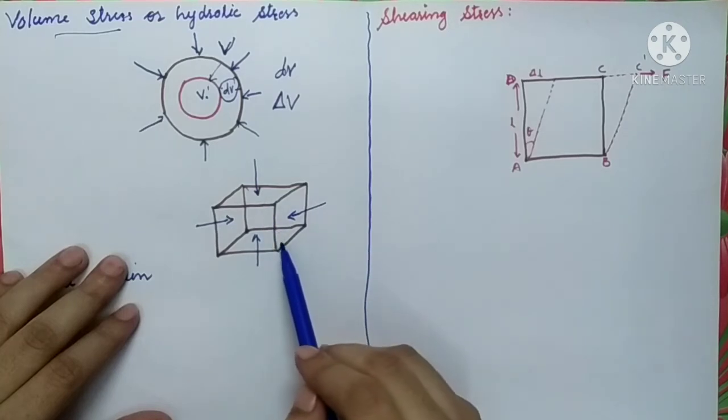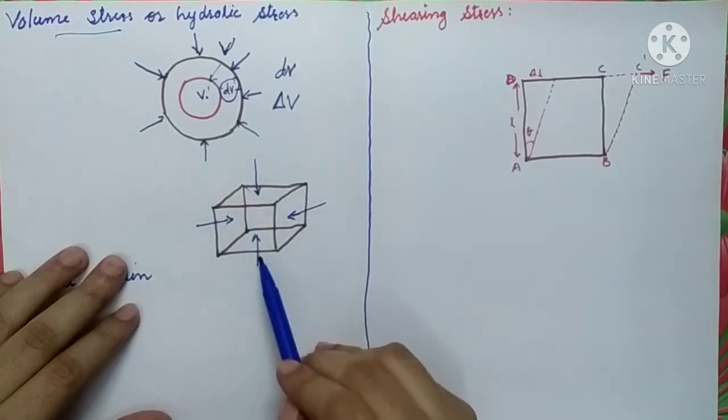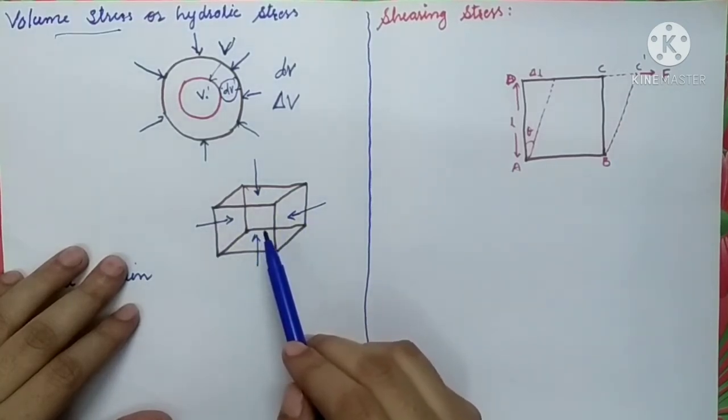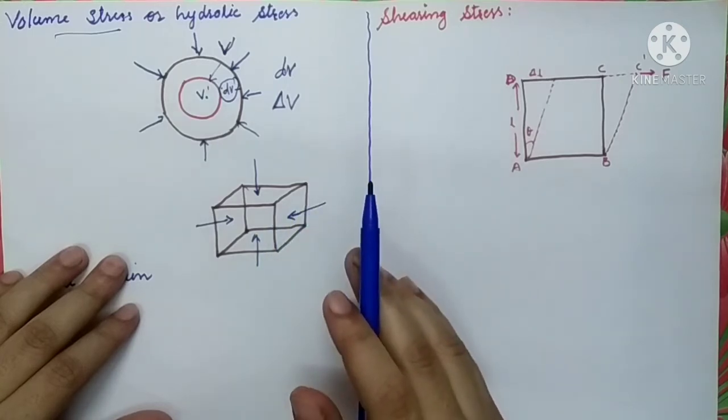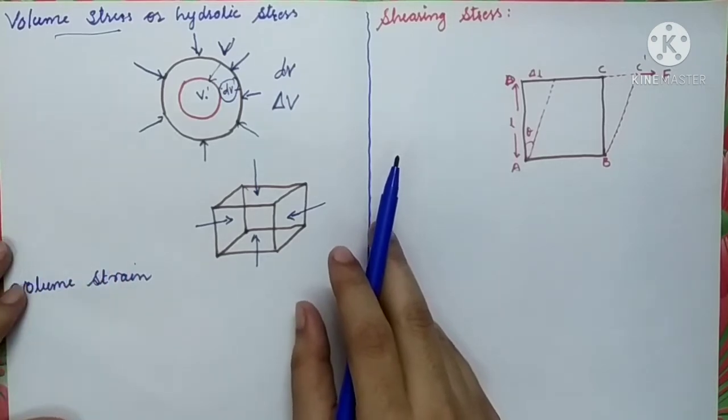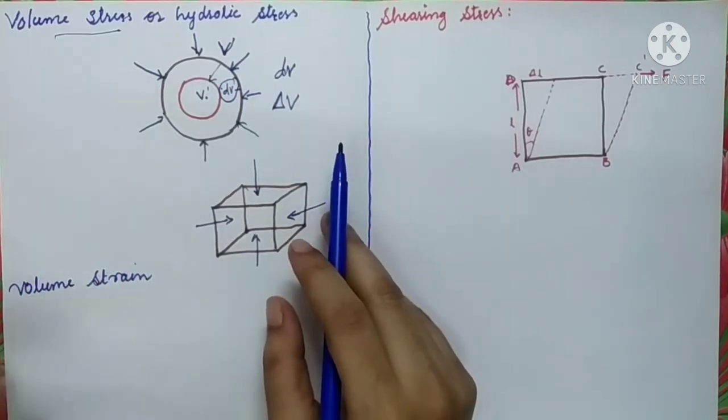Similarly, here we have taken one cube. When we press it from all sides, it will not change its shape. There will be only a change in the size of this cube. So if the deformation corresponds to the change in size of the object, then we will say that it is a volume stress and a volume strain.